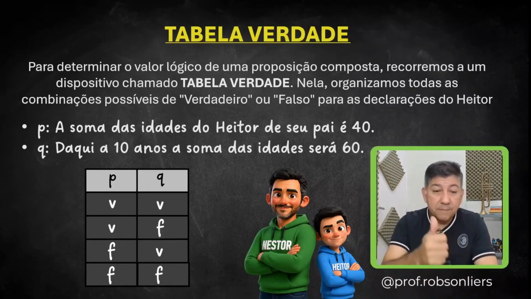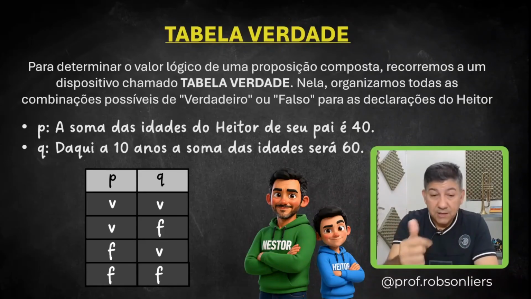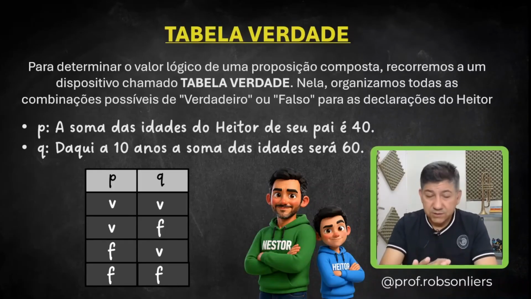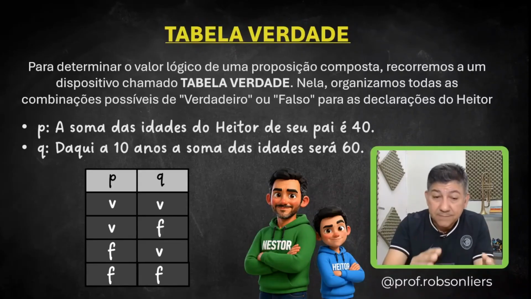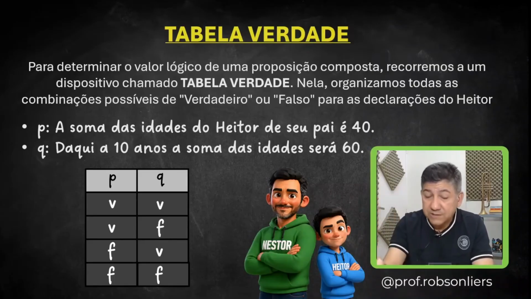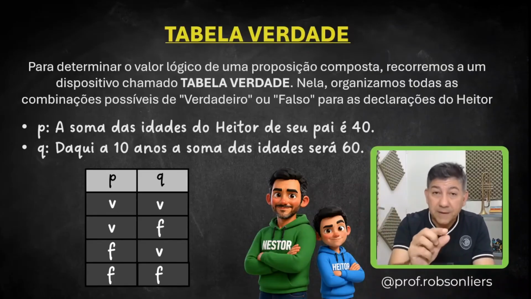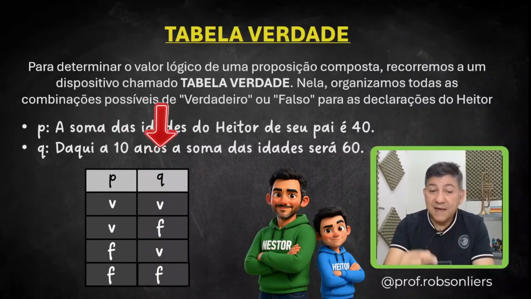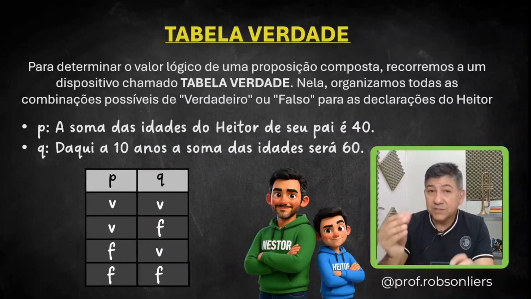So we have these 4 possible combinations of true and false for these 2 statements by Heitor. P can be true and Q can be true. P can be true and Q can be false. P can be false and Q can be true. And P can be false and Q can also be false. Now write down the following. This truth table for P and Q is a standard table. We will always use it to build the truth table for compound propositions. So it will always be like this: P, T, T, F, F, and Q, T, F, T, F.